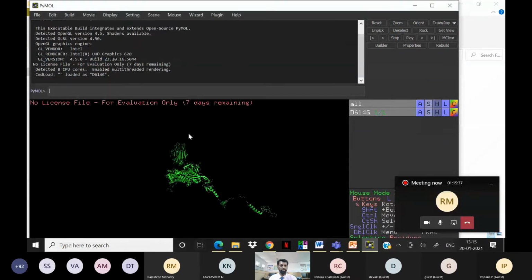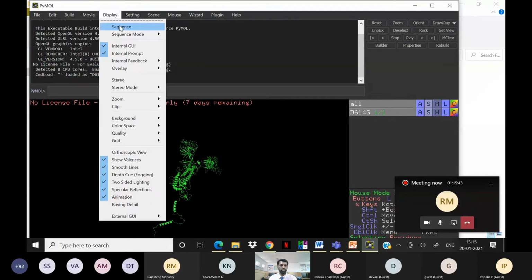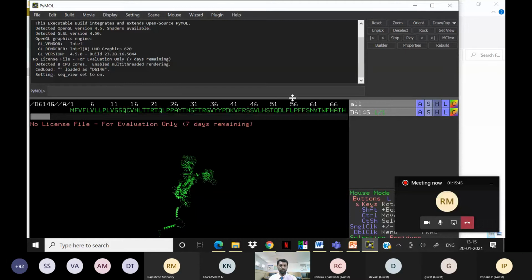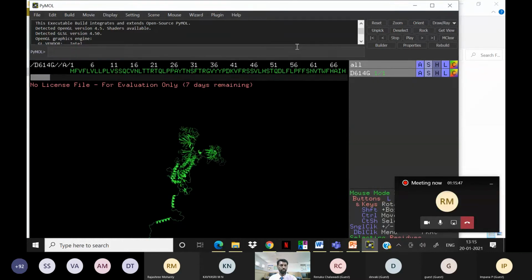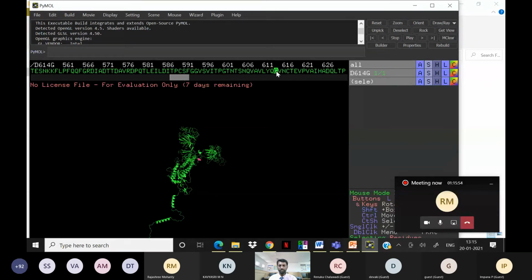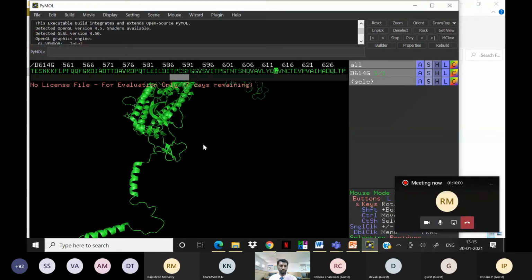You can see that here. I uploaded D614G here, and I also want to see where exactly the 614 position is. You can see the sequence file here. See 614, yeah, here G is there actually. 614 G is the residue. You can see here I labeled it.